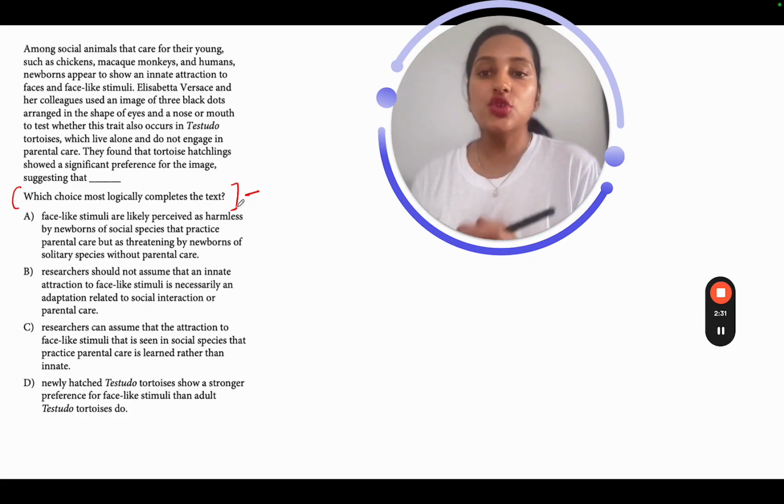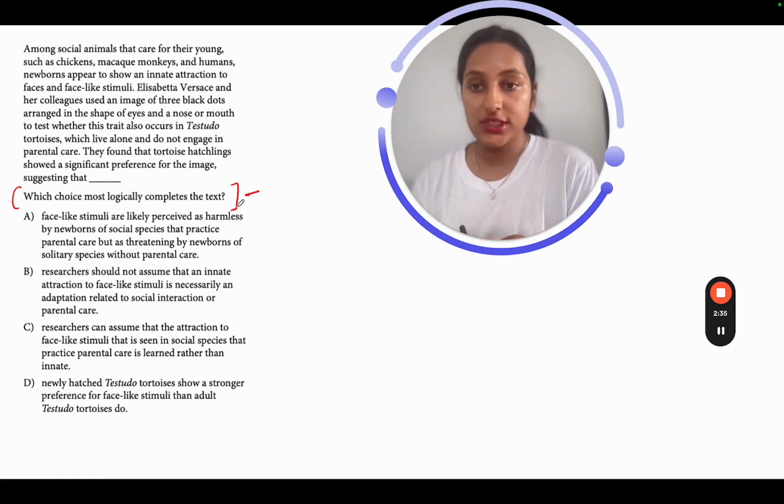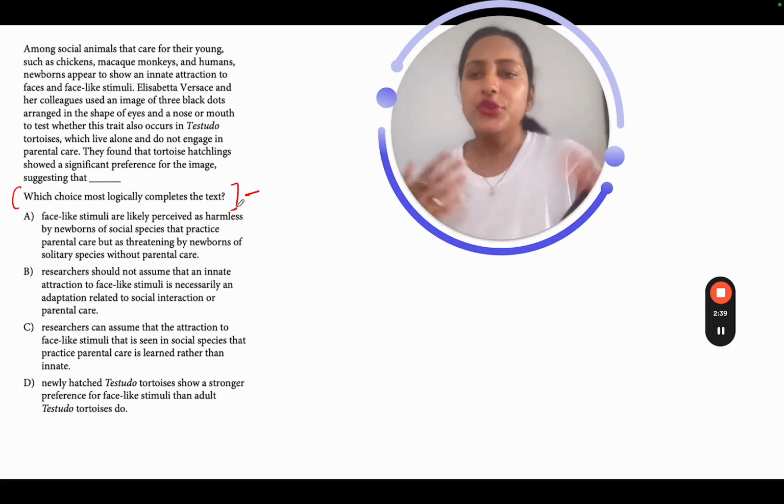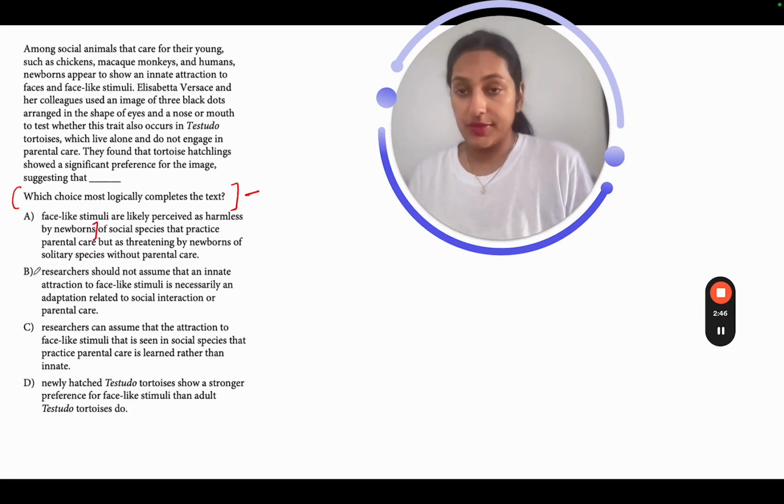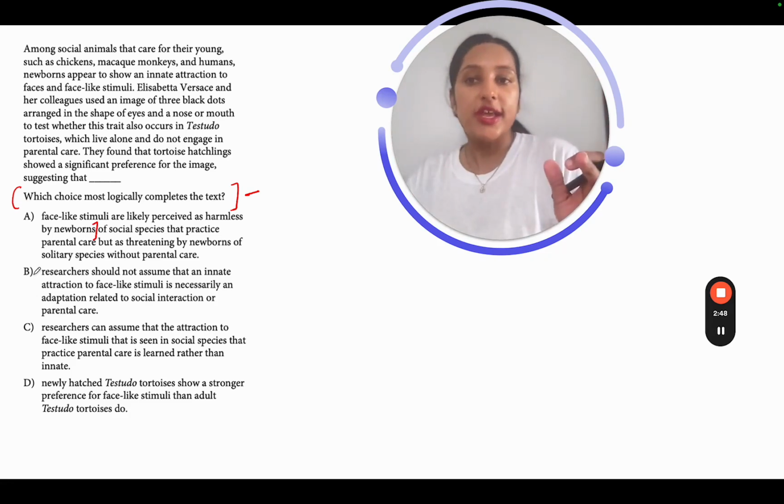A. Face-like stimuli are likely perceived as harmless by newborns of social species that practice parental care, but as you know what, I want to stop here. Till here, face-like stimuli are likely perceived as harmless by newborns. Nowhere in the text did they talk about the faces being harmful or harmless.